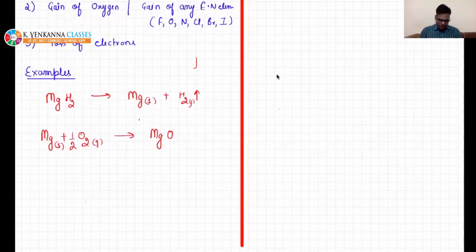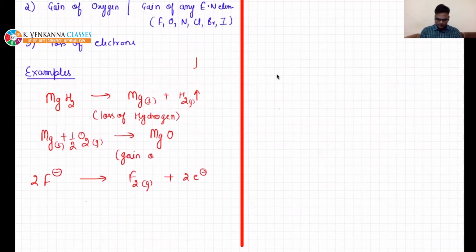Or there is any process where twice F minus gives F2 gas and removes 2 electrons. I have taken 3 examples. You see, in all these 3 examples, in the first, it is loss of hydrogen. In the second, gain of oxygen. In the third, loss of electrons. But the last one is very important.